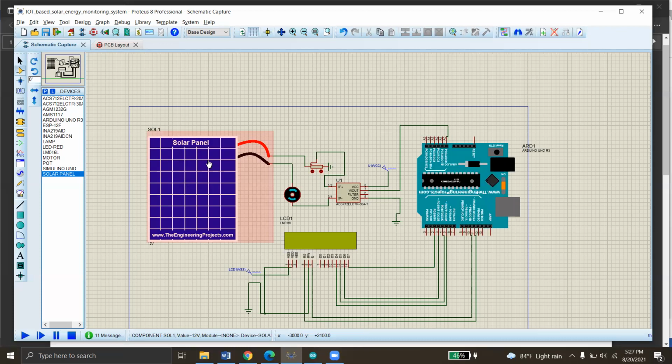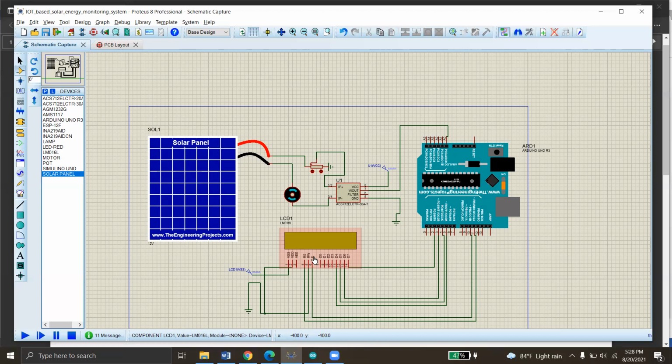So for that reason, this project will help if we can connect a Wi-Fi module with this Arduino Uno, so that anyone can access the data from their Android phone or personal computer or desktop or anything else with the help of internet.